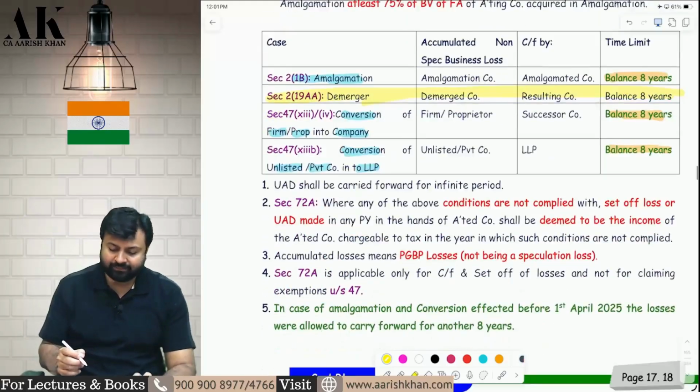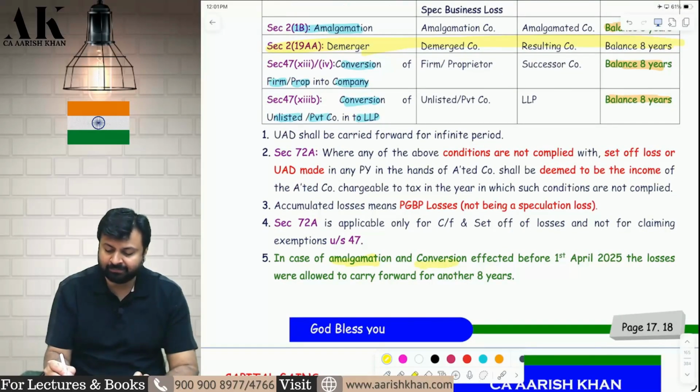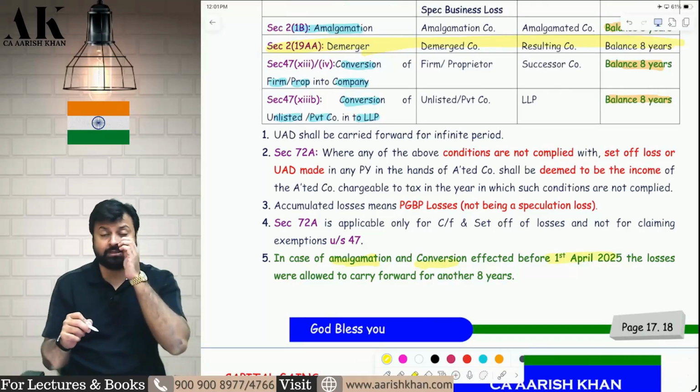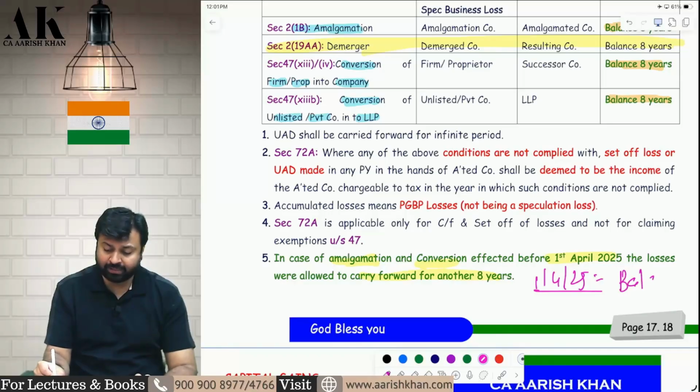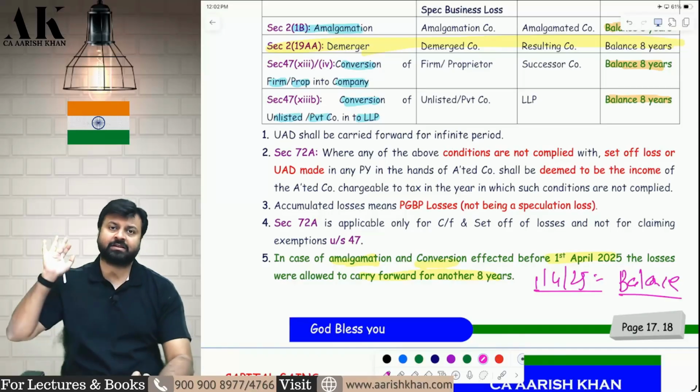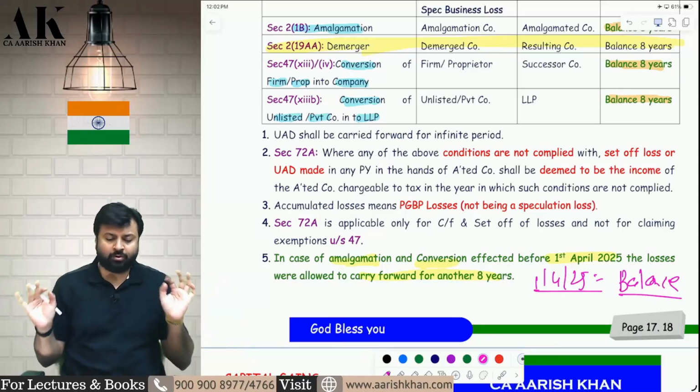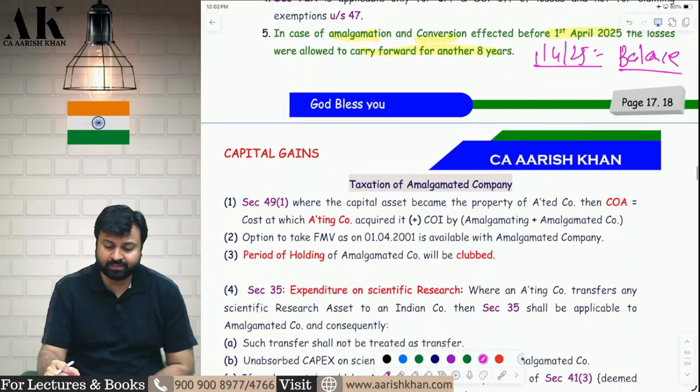More of the story, if the amalgamation and conversion is happening before 1st April 2025, then it is carried forward for another 8 years. But if it is happening on or after 1st April 2025, then you will be allowed to carry forward the losses only for balance number of years, not for another 8 years. I hope it is clear to all of you. Is it clear? So very important amendment it is.